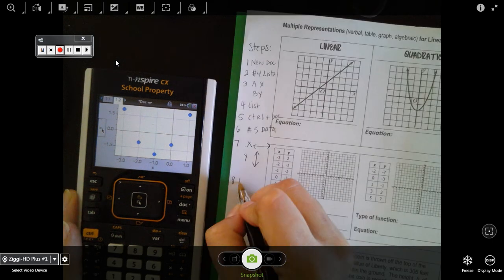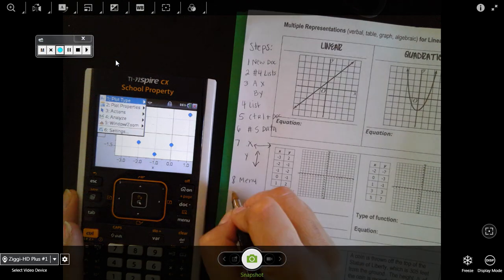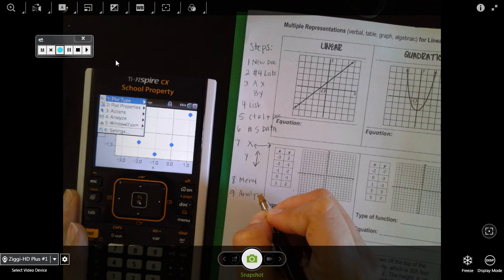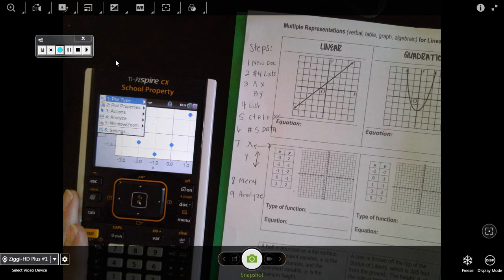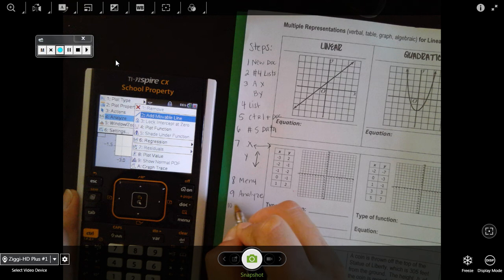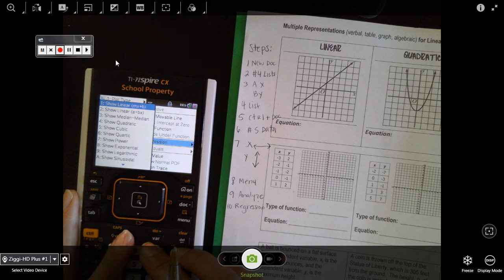You're going to go to menu, step 9, you're going to go to analyze. If you ever get stuck and you don't know what to do on the calculator, just press menu, go to analyze, and then you're going to go to regression. Please make sure you take your notes. Now, here you have some options.